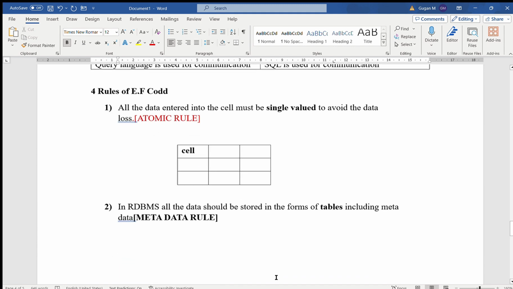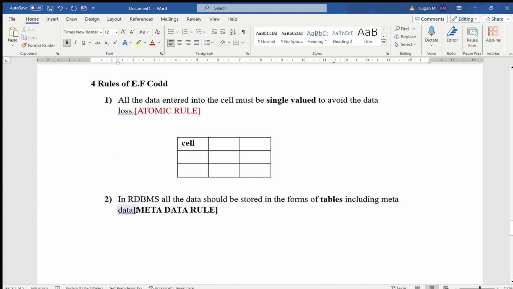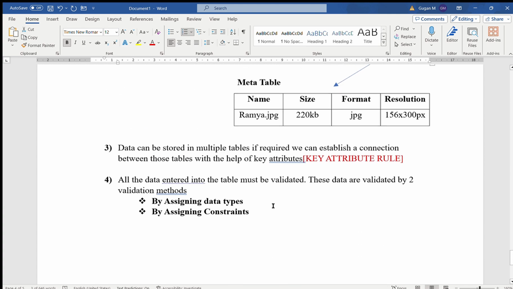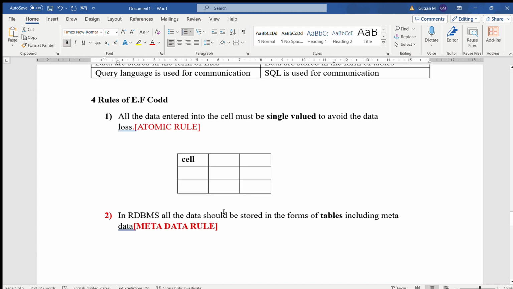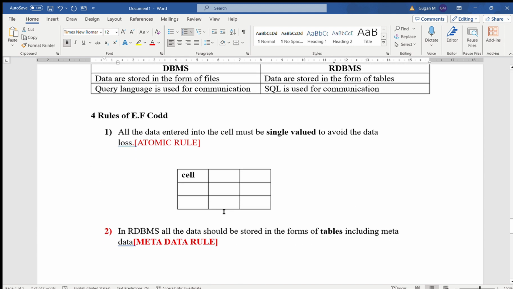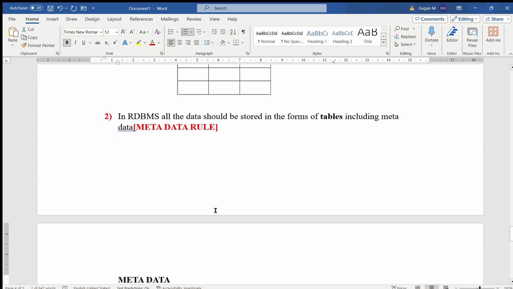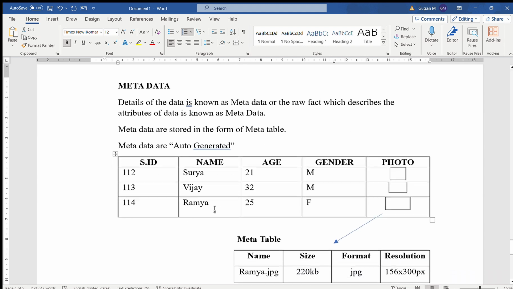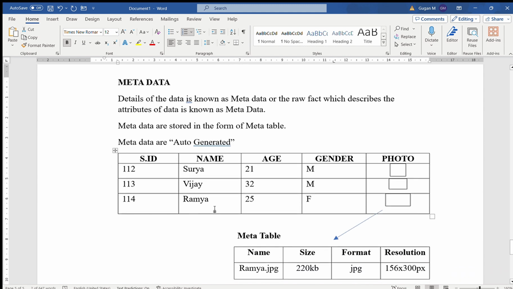The four rules of E.F. Codd are the atomic rule, metadata rule, key attribute rule, and validation rule. The atomic rule says all the data entered into a cell will be a single value. The metadata rule says the data should be entered in the form of tables including metadata. Metadata is nothing but details of the data.